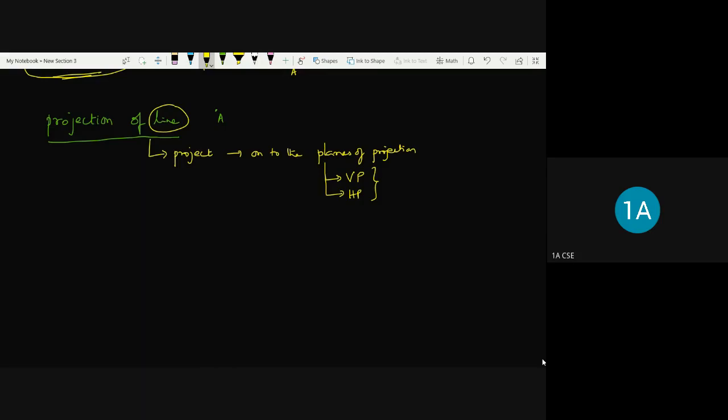Now we'll come to the location of the line. As we said, the line is going to be placed in the first quadrant only. The location of this line can have different positions in the first quadrant. What I mean to say is, for example, here I have taken a plane of projection like this. So I am taking the first quadrant here.